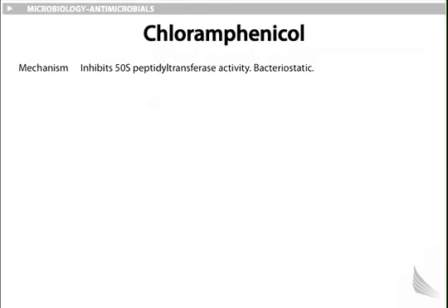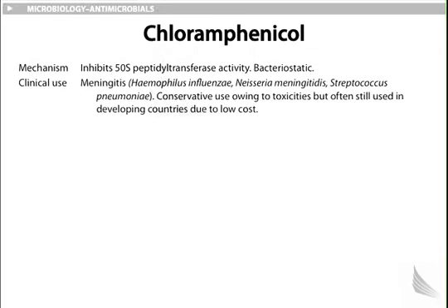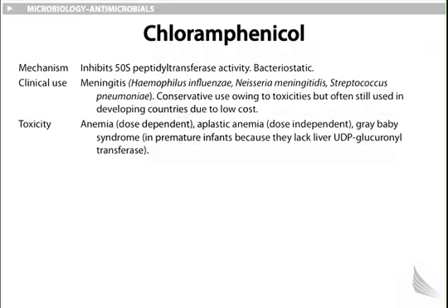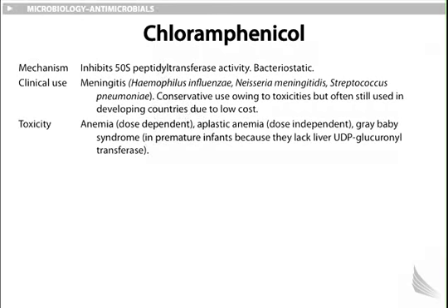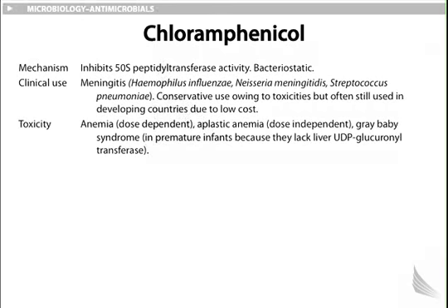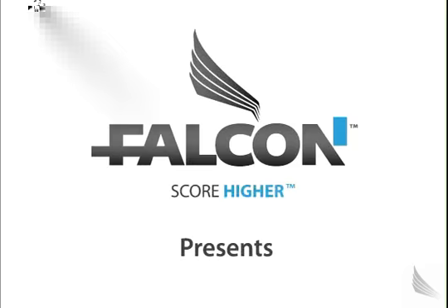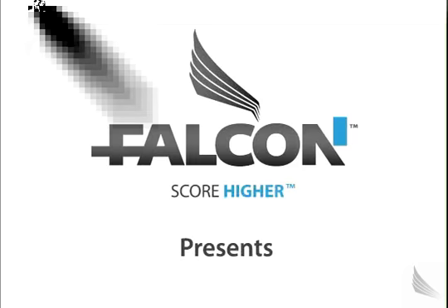Another drug is chloramphenicol. Its mechanism is through the inhibition of the 50S peptidyl transferase activity and is therefore bacteriostatic. Its clinical uses are for meningitis caused by Haemophilus influenzae, Neisseria meningitidis, and Streptococcus pneumoniae. We're very conservative when using chloramphenicol owing to its toxicities. It can cause anemia in a dose-dependent fashion and aplastic anemia in a dose-independent fashion. It can also cause what we call gray baby syndrome in premature infants because they lack liver UDP glucuronyl transferase, which is involved in the metabolism of chloramphenicol. Resistance to this drug is through a plasmid-encoded acetyltransferase that inactivates it.